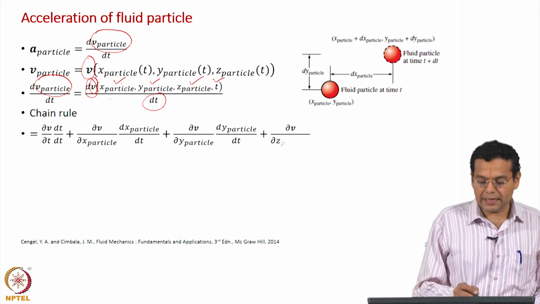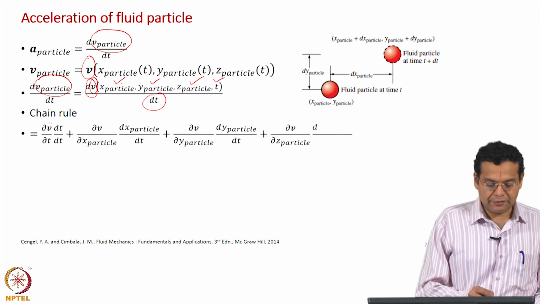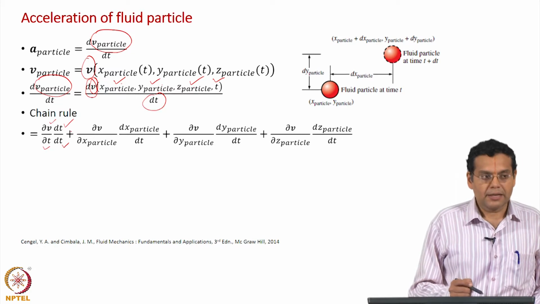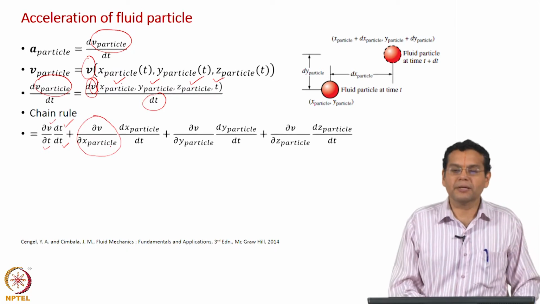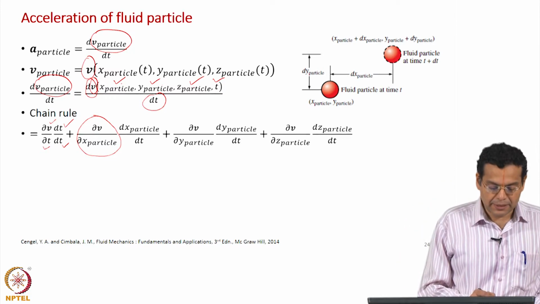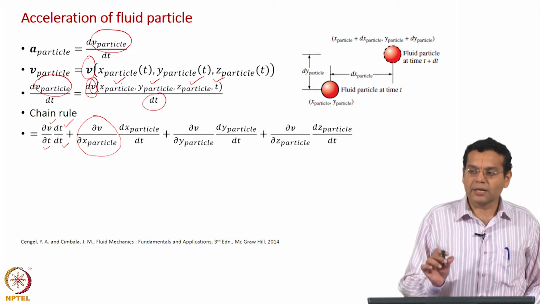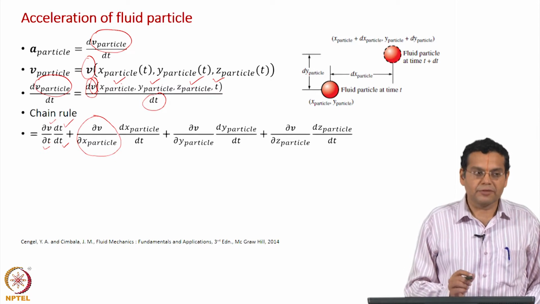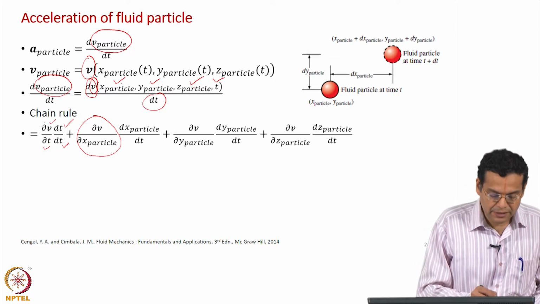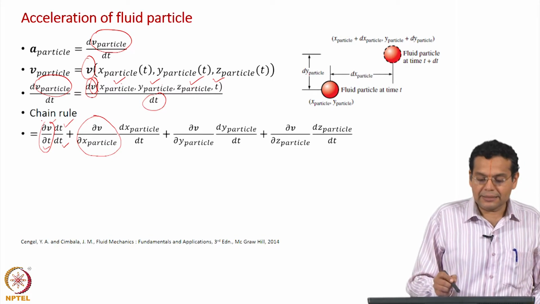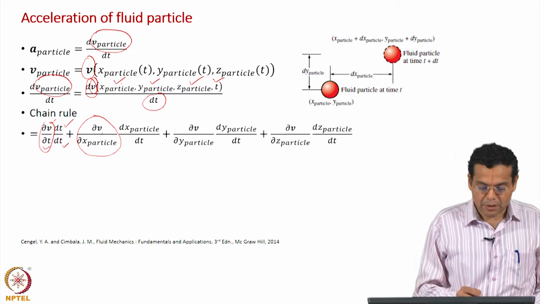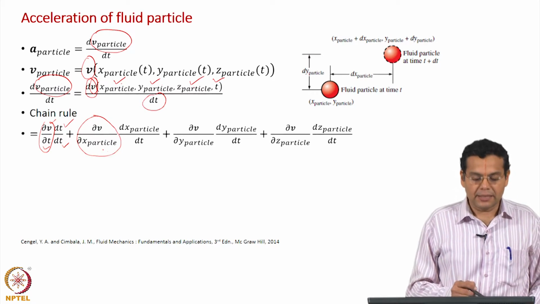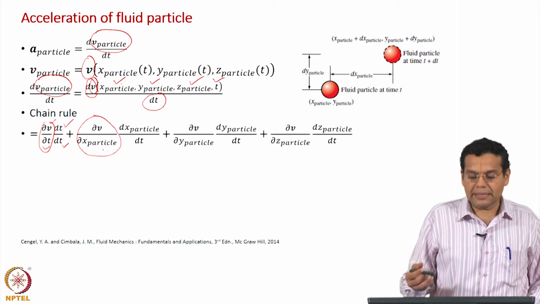So, the independent variables are x, y, z and t. First we differentiate v with respect to time and then dt by dt, which of course is unity. Next we partially differentiate dou v by dou x particle. What do we mean by partial differentiation? For example, here when I differentiate with respect to time, x, y, z, all the 3 coordinates are kept constant, which means at a particular location. So, when I say differentiate with respect to time, all the other 3 spatial coordinates are fixed. So, this represents the derivative at a particular position. Okay. And now, when I differentiate with respect to x particle, I keep the time constant and the y particle and z particle constant.